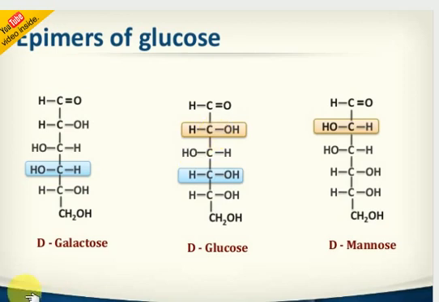Clear? Here, galactose and glucose. What is the difference here? Look, CH2OH is there, the OH group is there. But here the OH group is on the right hand side, and here the OH group is on the left hand side. It's called D-galactose. D-glucose and D-galactose are also epimers. Remember, glucose and galactose, glucose and mannose have the same molecular formula, but the arrangement around any one carbon atom will be different. That's called epimers only.